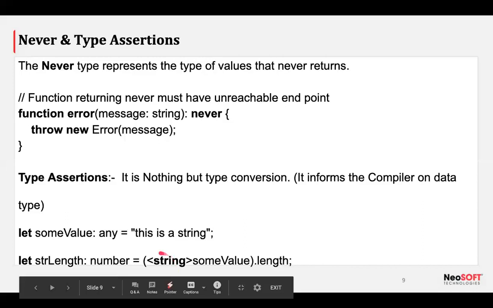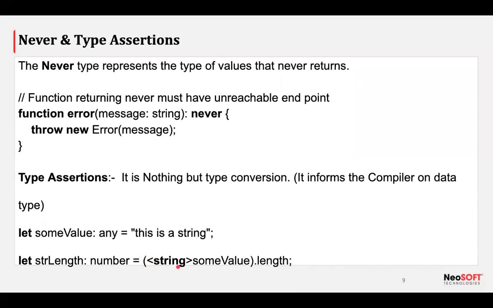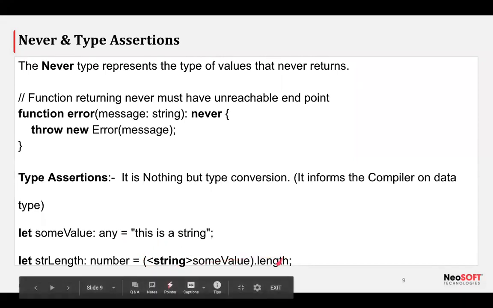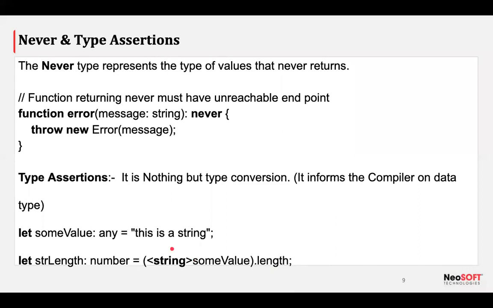Then the compiler would know, yes, whatever the value may be, the developer is type converting that particular value to a string. So I don't need to worry about length, whether it would be there or not in the number case or boolean case or whatever it may be. The developer is typecasting to string, so I don't need to worry about that. So this is a small thing.